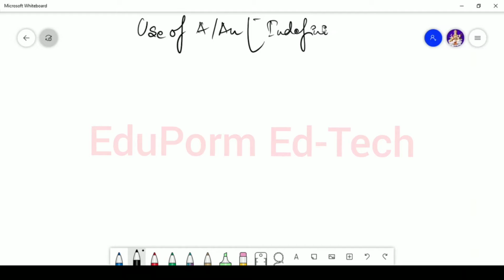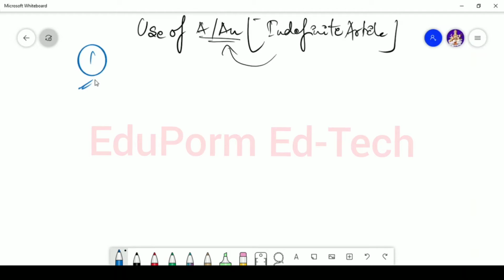Why I'm using it again and again? Because if in the future we are going to see an indefinite article, you won't panic. You will actually understand and relate that we are going to talk about a or an. Now what are the uses of a or an? We'll talk about it one by one.